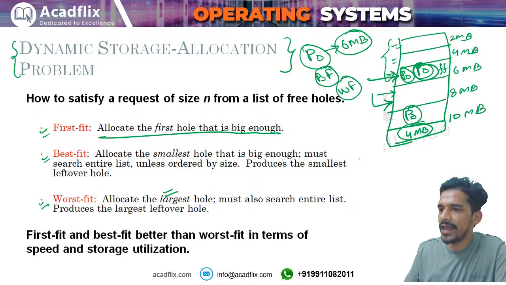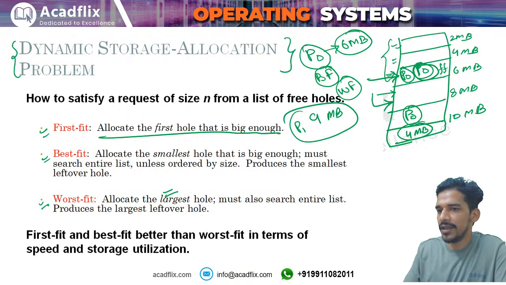External fragmentation means that अगर आपके पास में you have a memory, okay, for example you have this memory and you want to allocate a size of 9 megabytes. Okay, you have a process P1 which requires 9 megabytes. You cannot allocate 9 megabytes in this memory, so there will be an external fragmentation of 9 megabytes. Why? Because you have enough space available, right? You have enough space available for this process, but still you cannot allocate it because that is not contiguously available, right? The maximum contiguous available is 8 megabytes. That's why this is called external fragmentation.